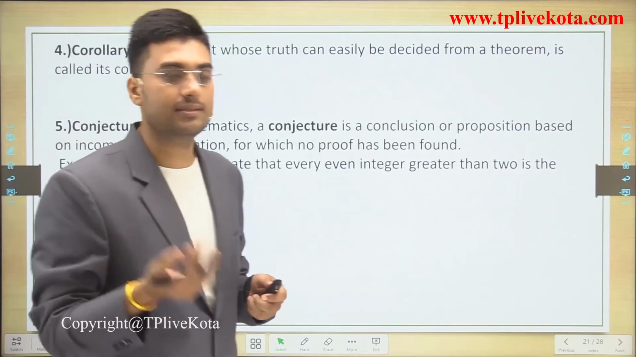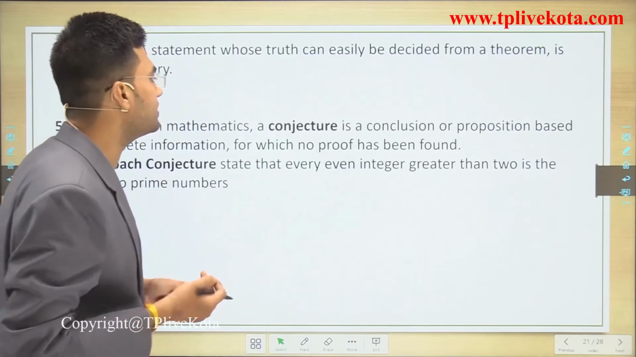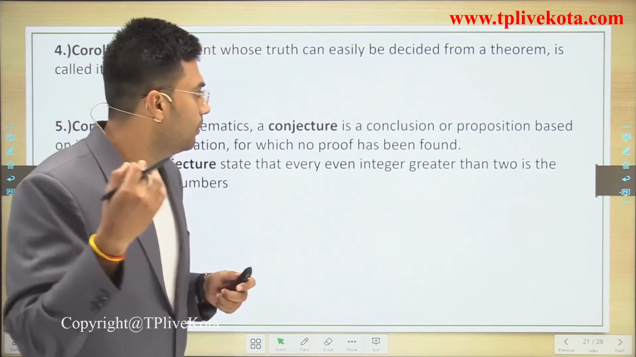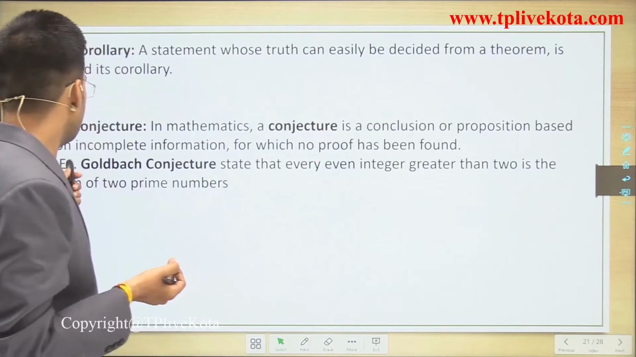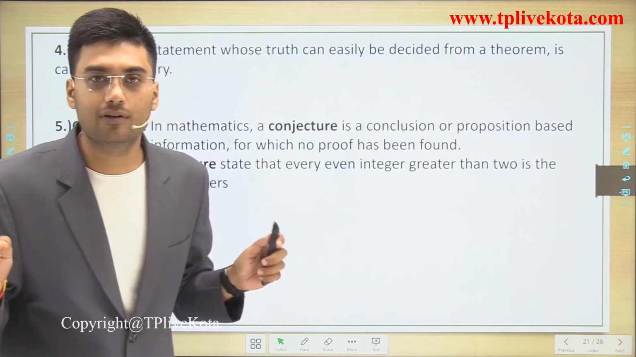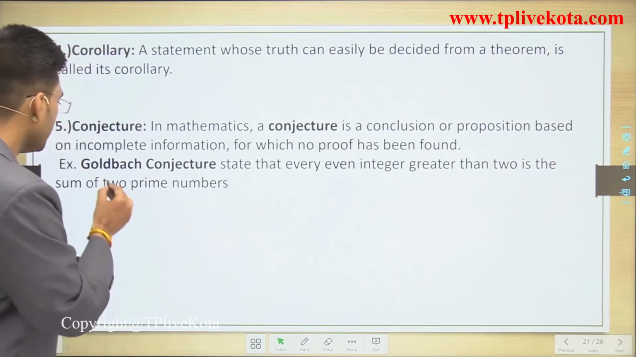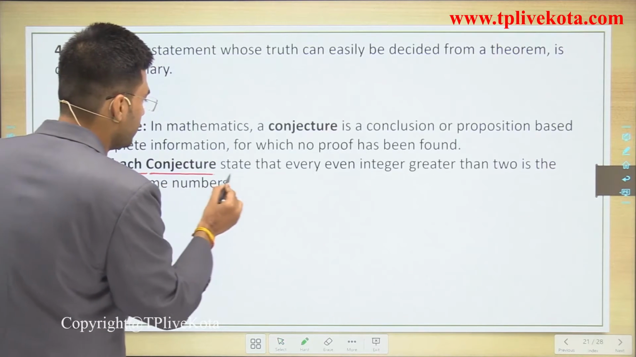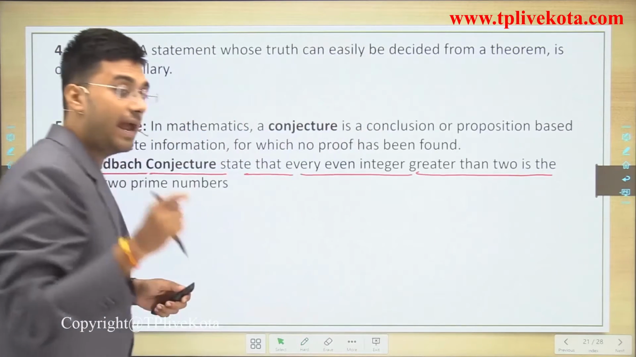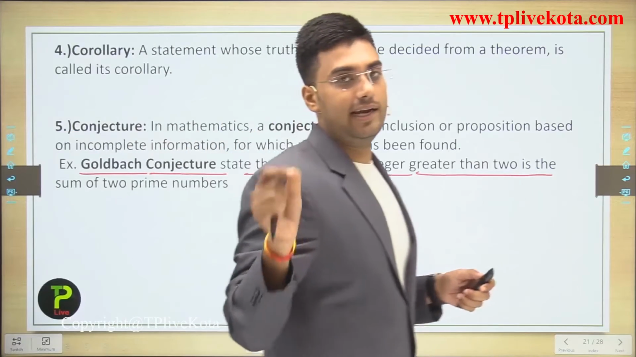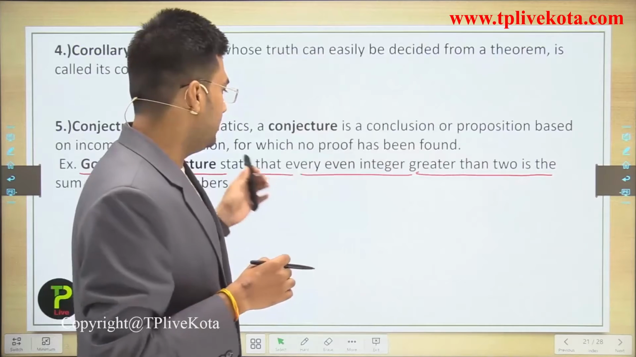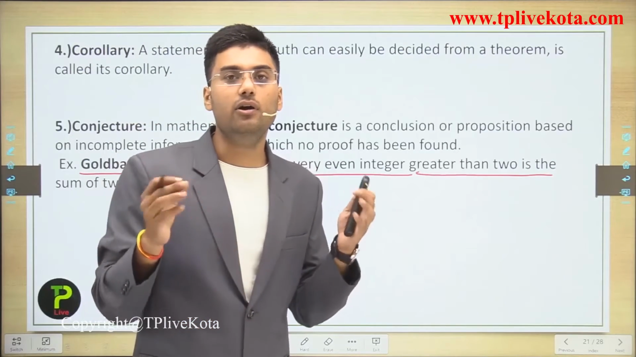What are conjectures? In mathematics, a conjecture is a conclusion or proposition based on incomplete information for which no proof has been found. For example, Goldbach's conjecture states that every even integer greater than 2 is a sum of two prime numbers. This is the statement, but we don't have a proof of this.